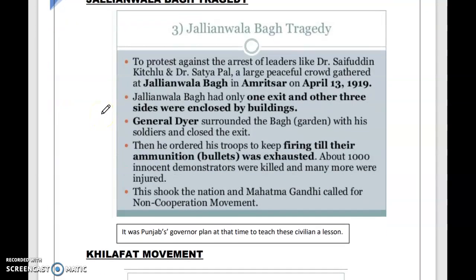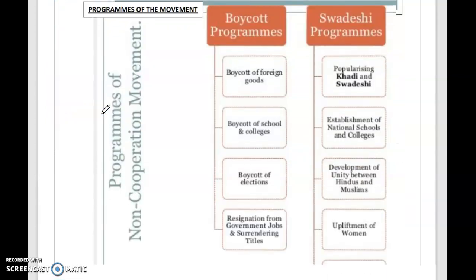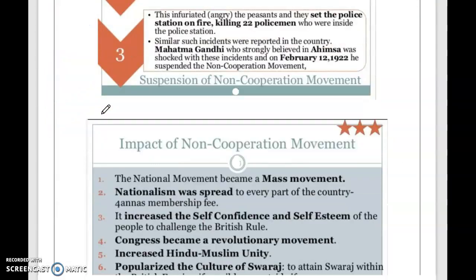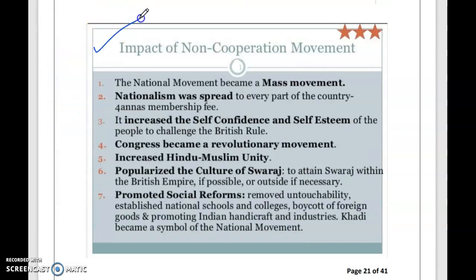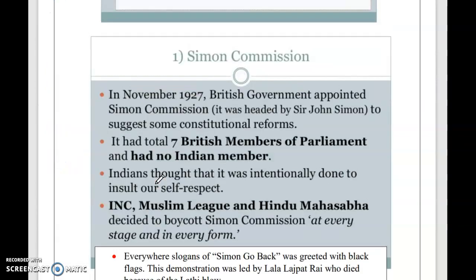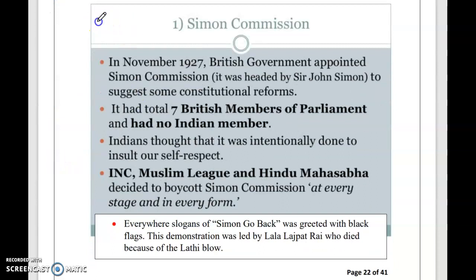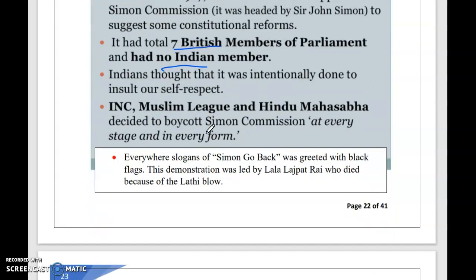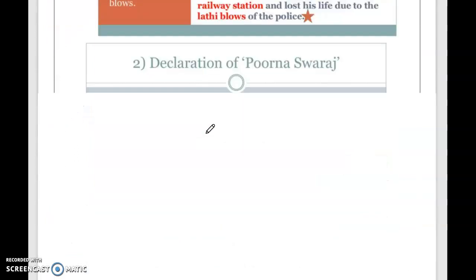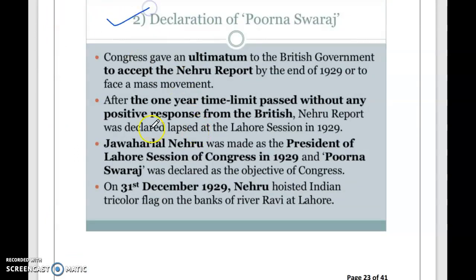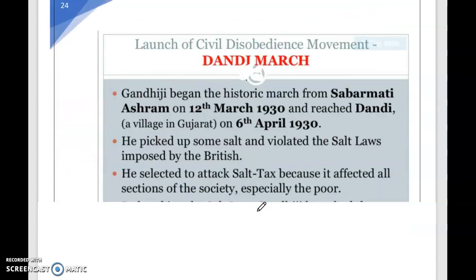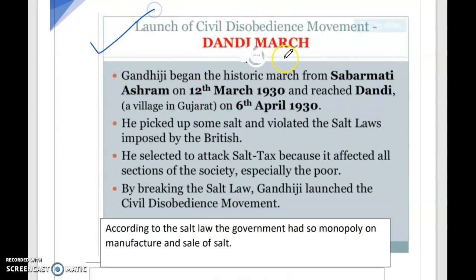You can see. Impact of non-cooperation movement. Purna Swaraj, that is complete independence. Simon Commission, it had 7 British members of parliament and no Indian member. Declaration of Purna Swaraj. On 31st December 1929, Nehru hoisted Indian tricolor flag on the banks of river Ravi at Lahore. And then Dandi March. Right? Note down all these dates.